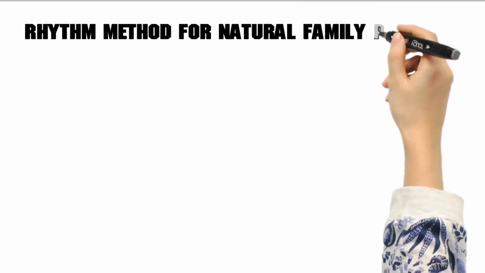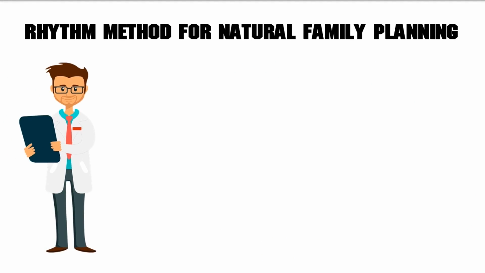Rhythm method for natural family planning. The rhythm method is also called the calendar rhythm method or just the calendar method. It is a natural family planning technique. You need to keep track of your menstrual history to help you predict when you will ovulate. The rhythm method has been in use for many years to prevent pregnancy. It can also help you determine when you are likely to ovulate.